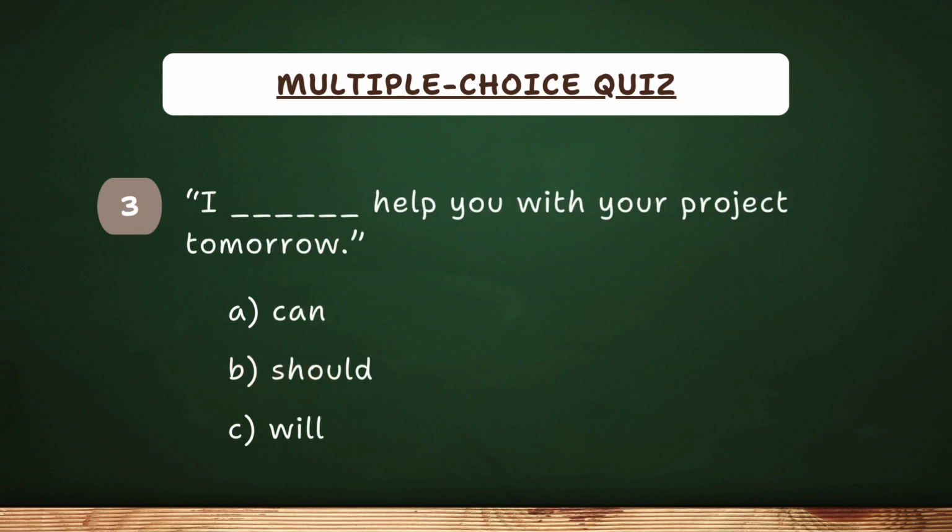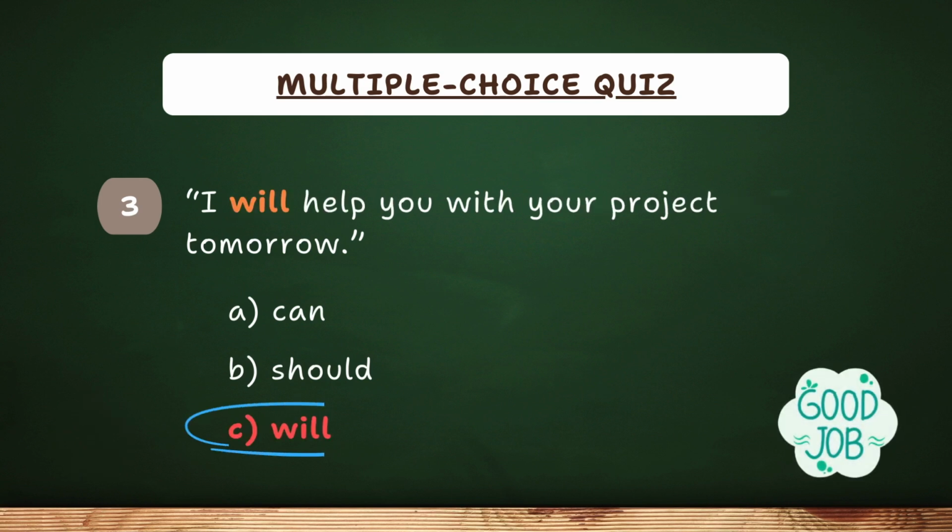Question 3. I help you with your project tomorrow. Ready? The answer is C. Will is used to talk about future actions, so you're promising to help with the project tomorrow.